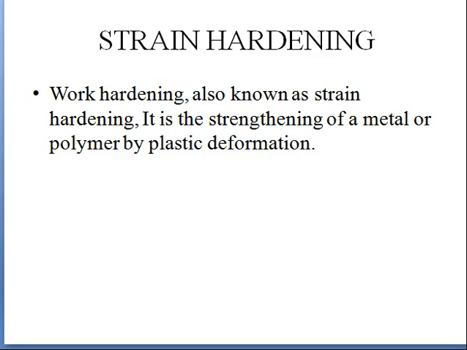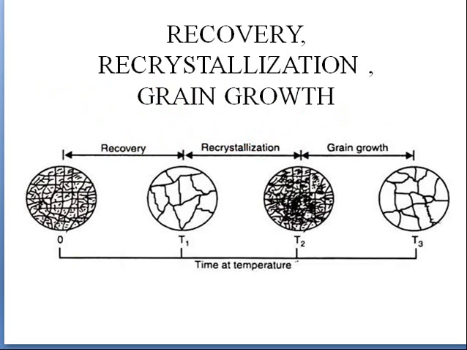Here the elongation will take place and compression will also take place. As a result, the molecules of the metal will come nearer and nearer, and hence the strength of the material will increase.